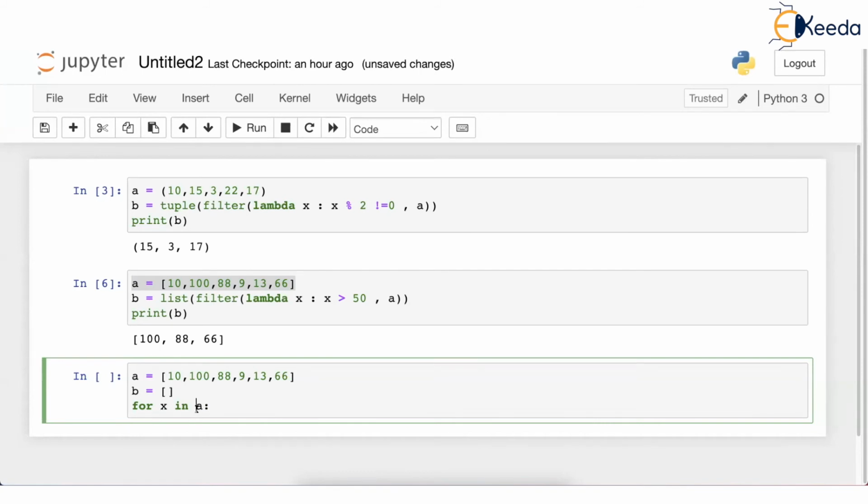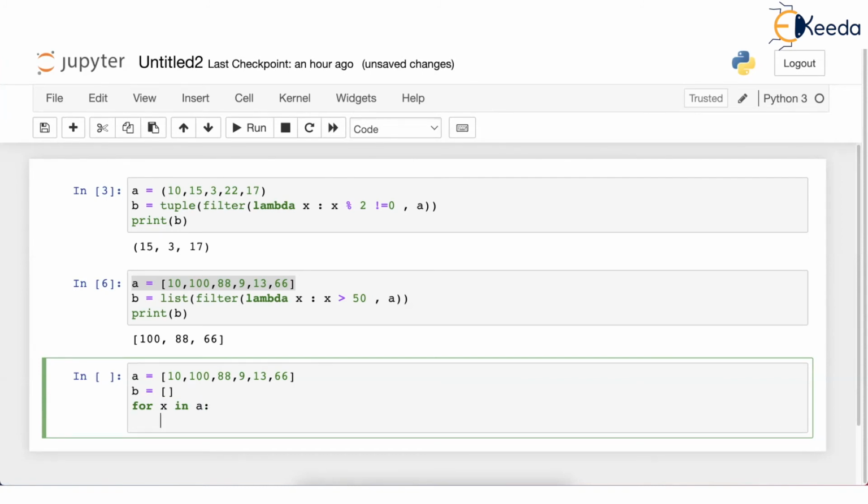It iterates on A. So this X first time will be 10. Then when the for repeats the second time, this X will be 100. Third time, X will be 88. And last time that X will be 66. So X will be an element of this list A, one after the other.